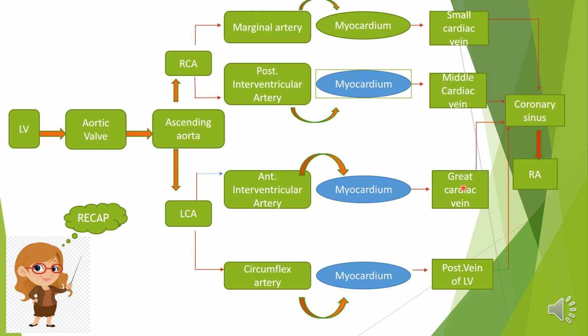The great cardiac vein receives deoxygenated blood from the myocardium supplied by the anterior interventricular artery. And lastly, the posterior vein of the left ventricle receives deoxygenated blood from the myocardium supplied by the circumflex artery.